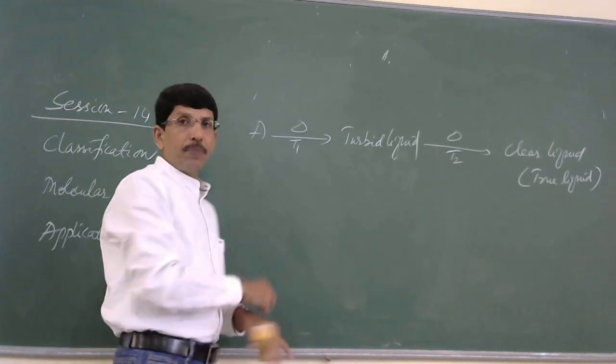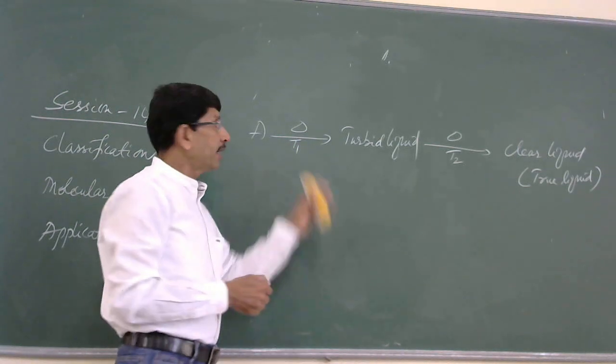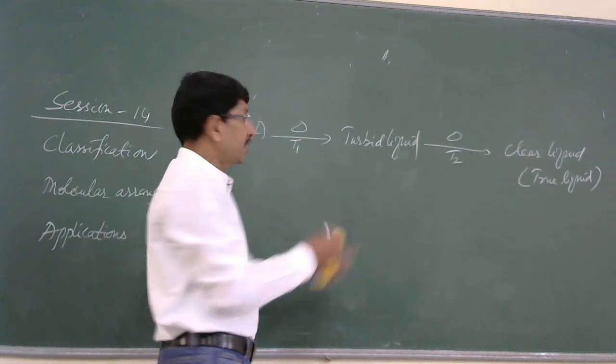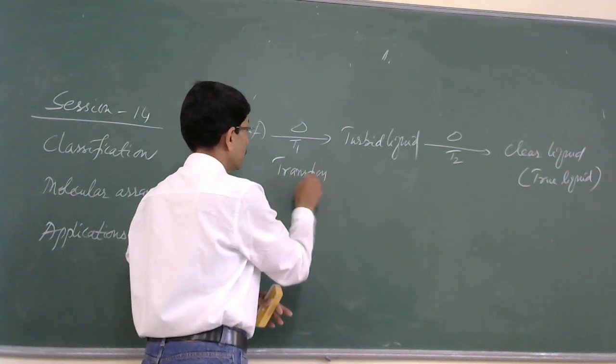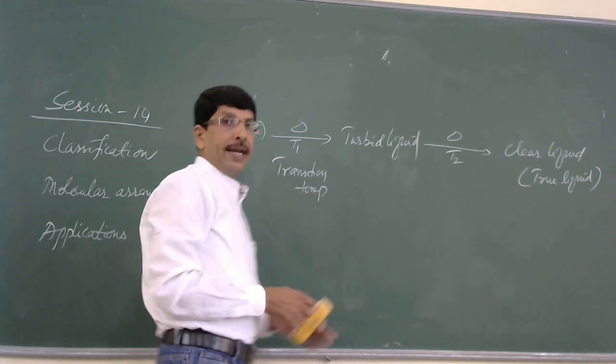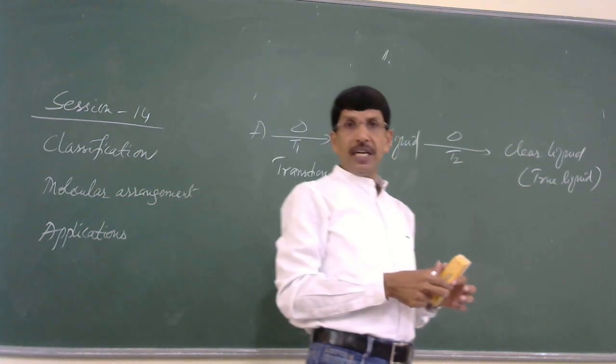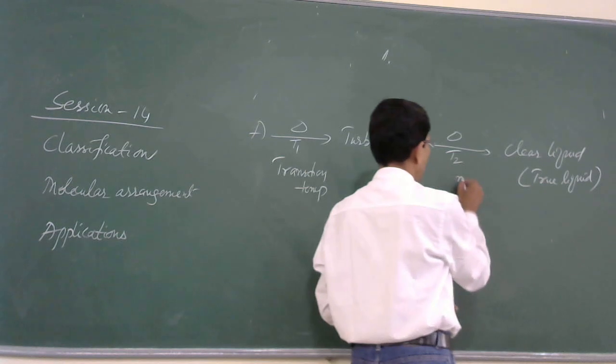And this first temperature, where the solid is converted to a turbid liquid state, is called the transition temperature. And the second temperature, where the turbid liquid is converted into a clear liquid, is called the melting point.